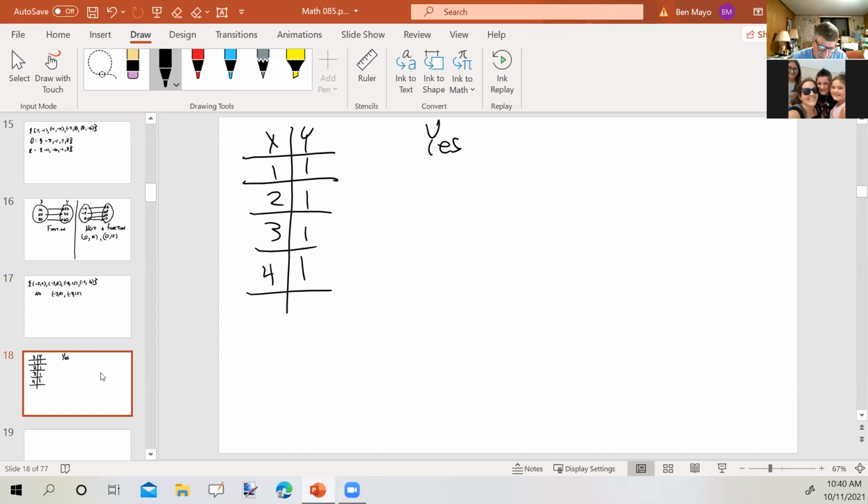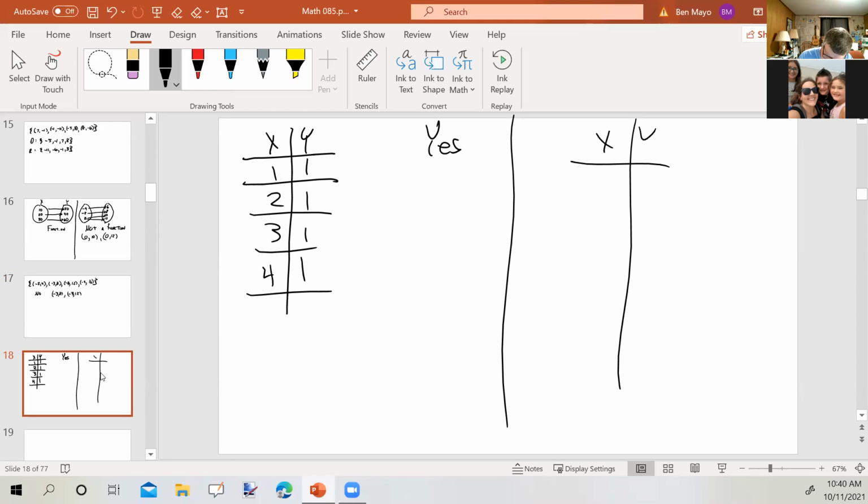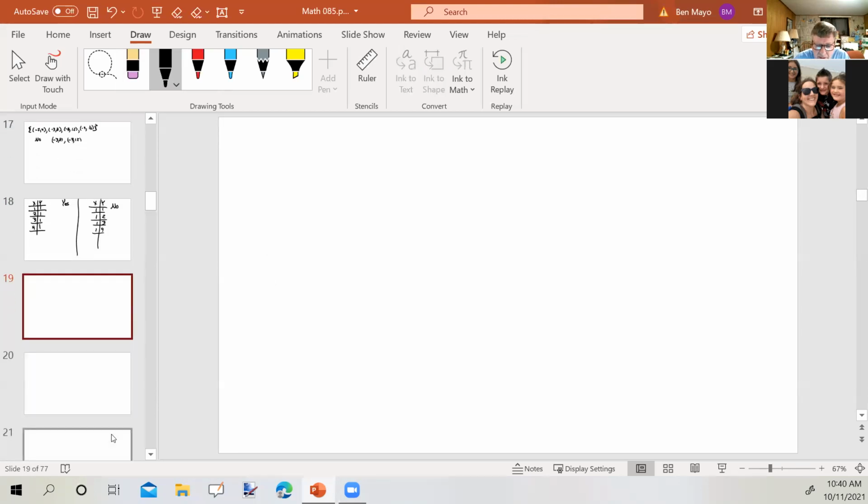Anyway, but you can have more than one input going to the same output. You just can't have it the other way around. So for instance, let's say this situation. Oops, that's not what I wanted. This would not be a function because you've got one input going to more than one output. Any questions about this at this point in time?